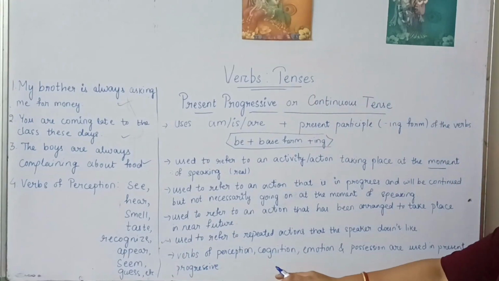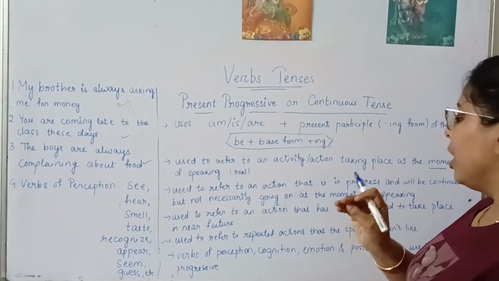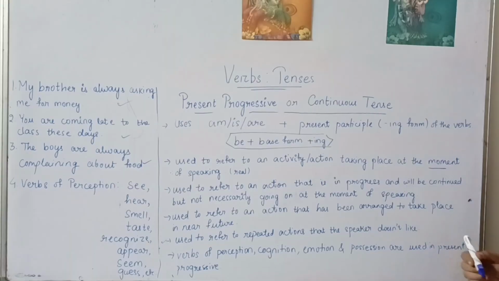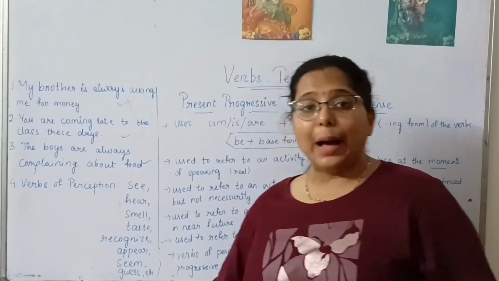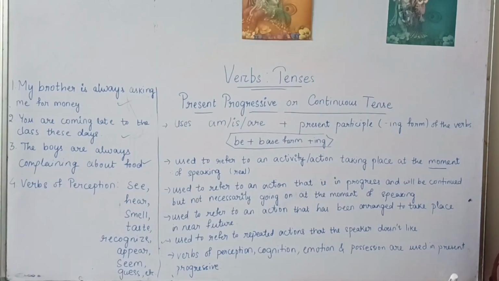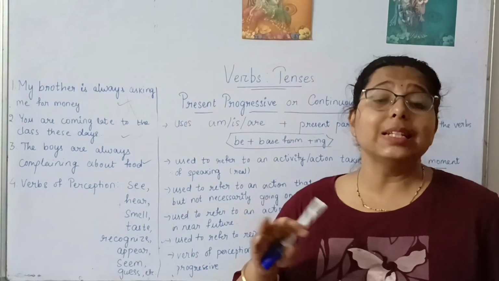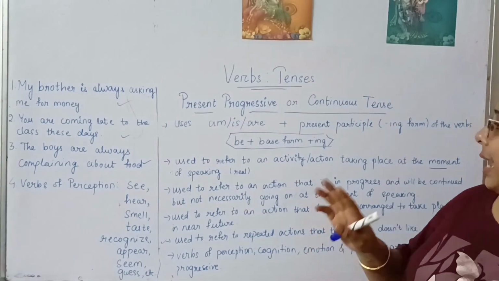Now verbs of perception. Verbs of perception, cognition, emotion and possession are used in the present progressive. Here what happens is that the verb form doesn't change, means we don't write like, I'll show you the examples.